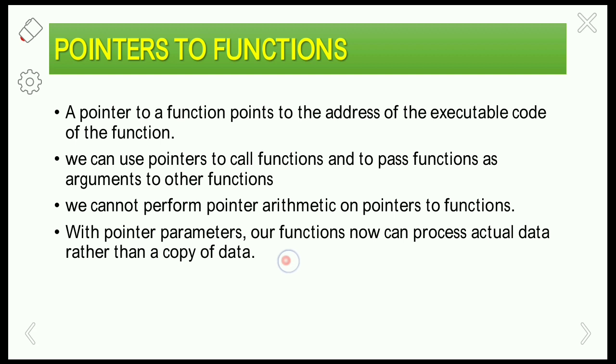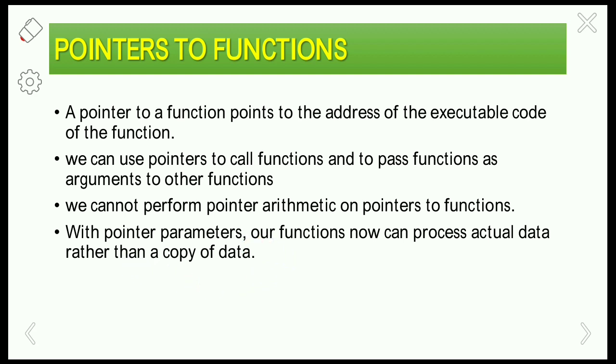With pointer parameters, our functions can now process actual data rather than a copy of data. Here we are passing the pointers as function arguments. So instead of passing a copy of data from actual parameters to formal parameters, we are considering call by reference.